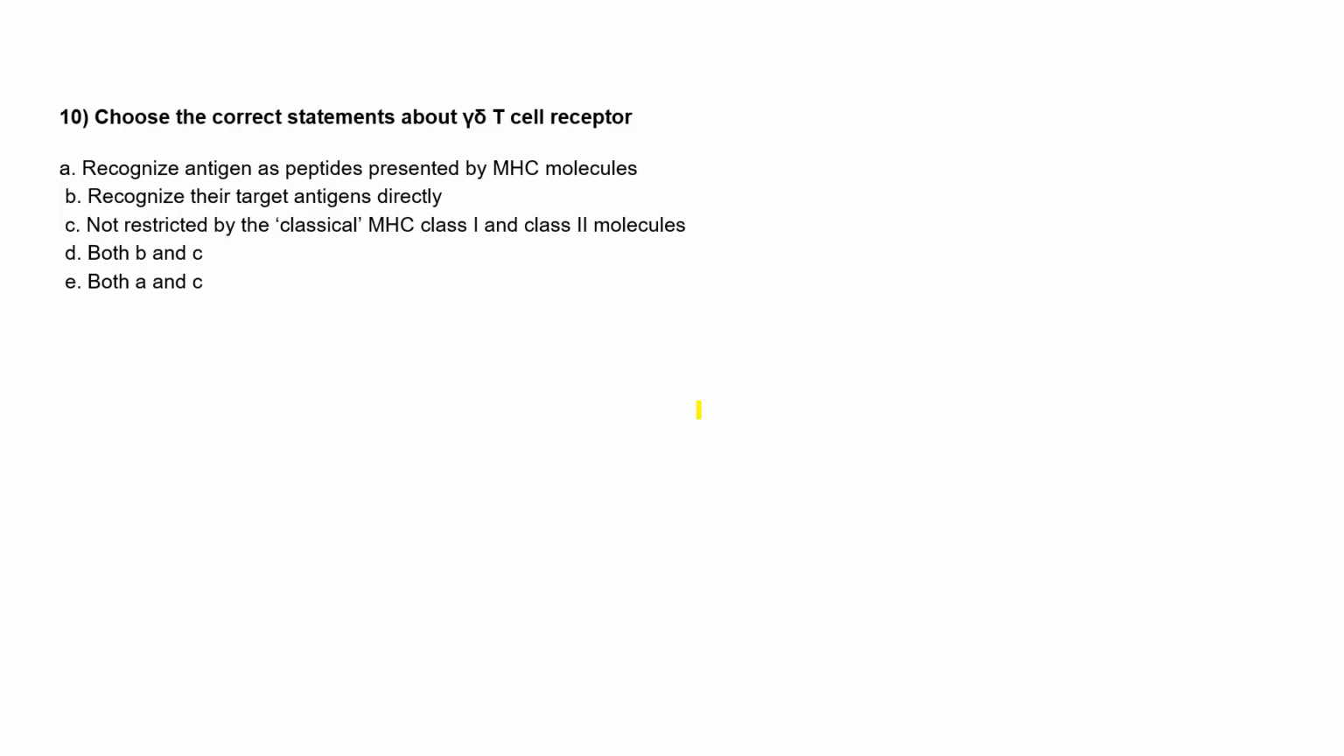Option A is it recognizes the antigen as peptide presented by the MHC molecules. Option B is recognizes their target antigen directly. Option C is not restricted by the classical MHC class I and class II molecules. Option D is B and C. Option E is both A and C. Anyone?